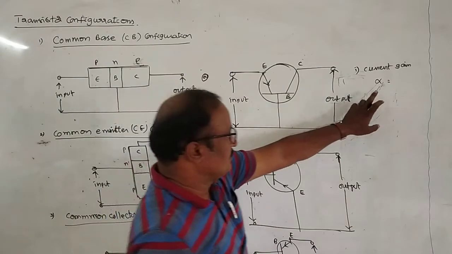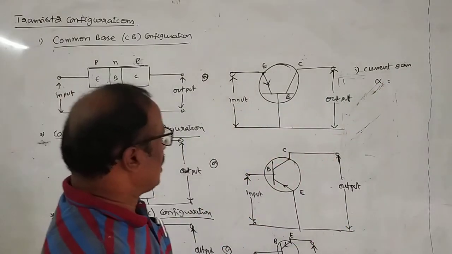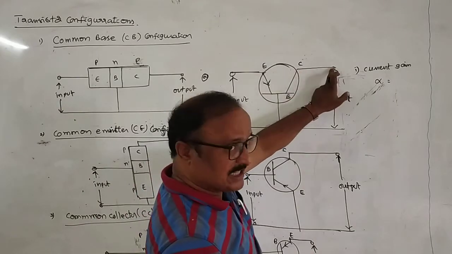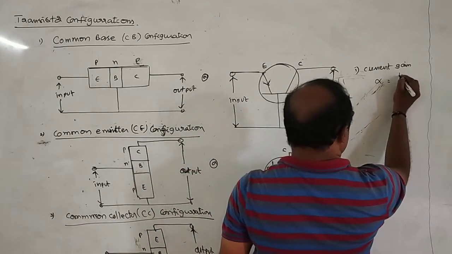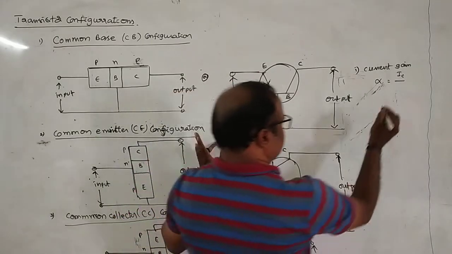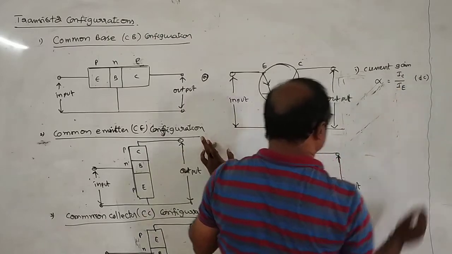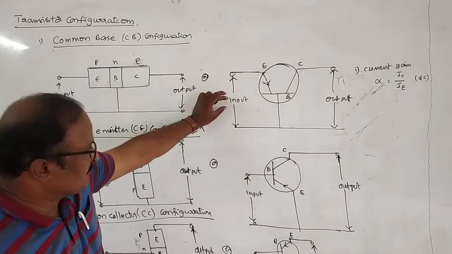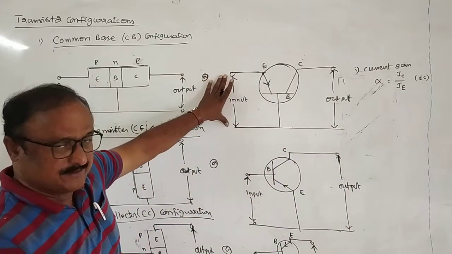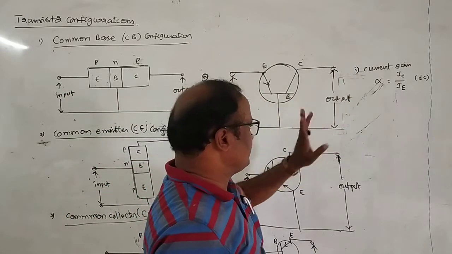So here, current gain alpha is equal to output current. Output is taken through the collector, represented by collector current IC, by input applied across the emitter, that is IE. This is in the case of DC, where a DC supply is connected in the input region, and DC output is taken as the collector current.